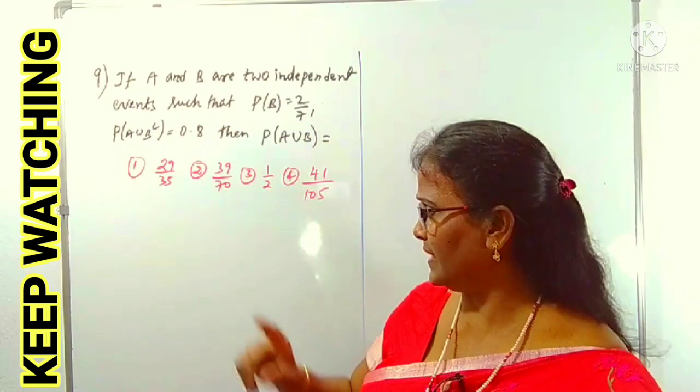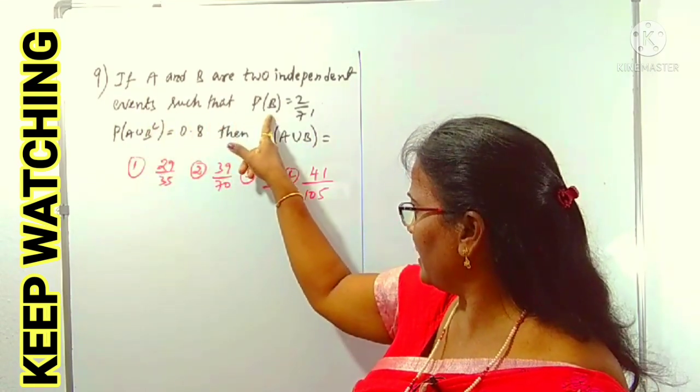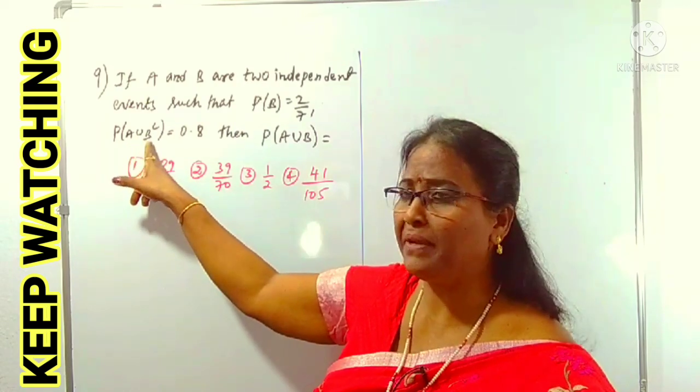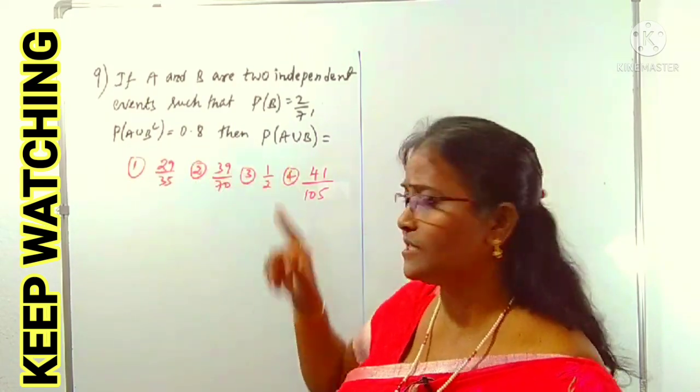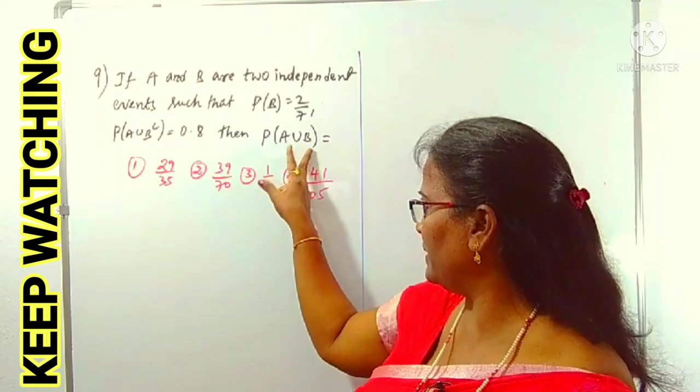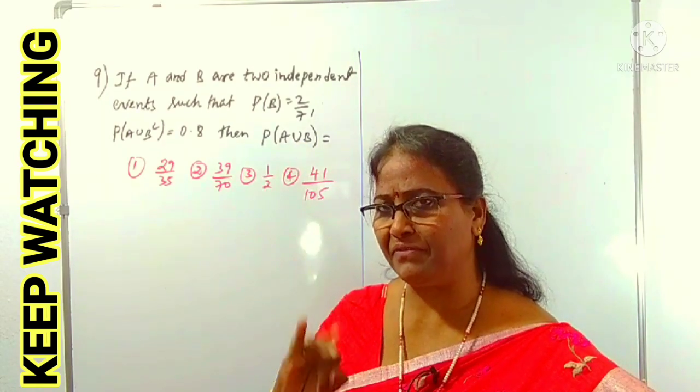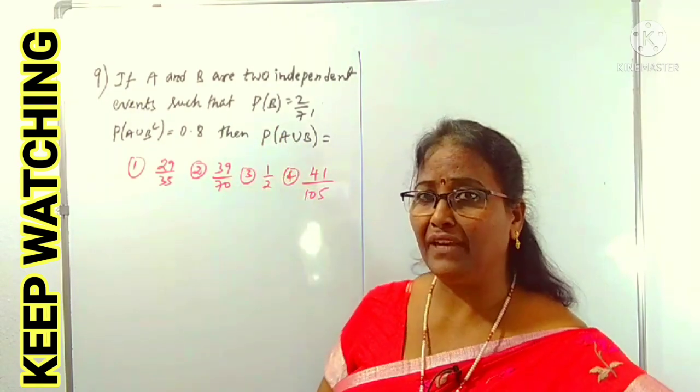Okay, that is what we are using at the end. Events such that, what is P of B is 2 by 7, given P of A union B complement is 0.7, then it is asking for P of A union B. To find P of A union B, we want P of A and P of B first. P of B is there, P of A we don't know.